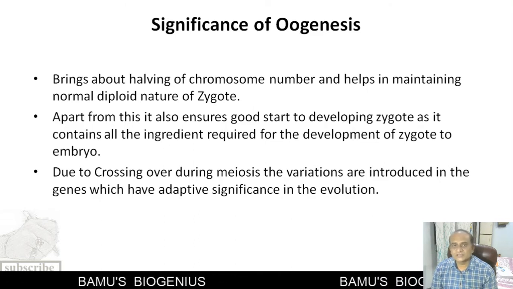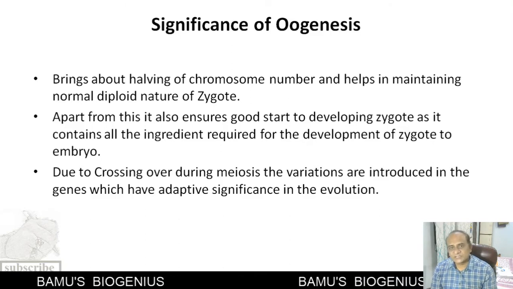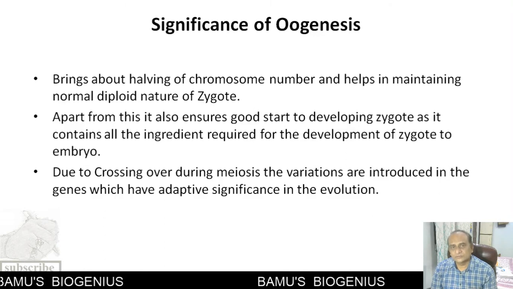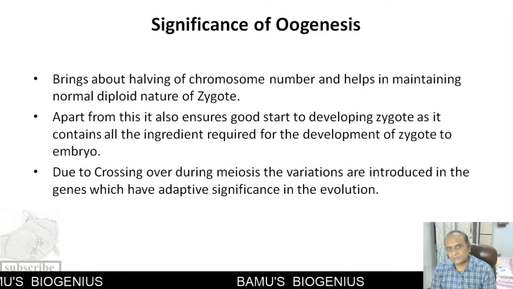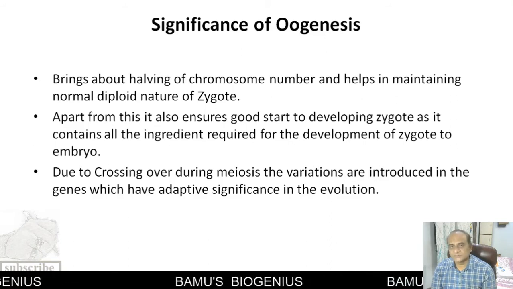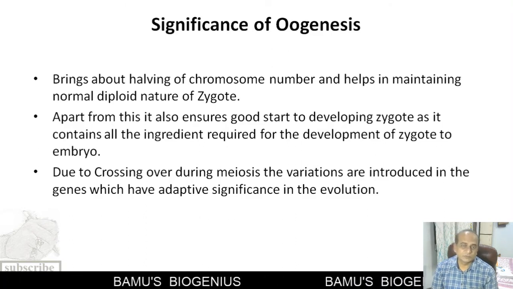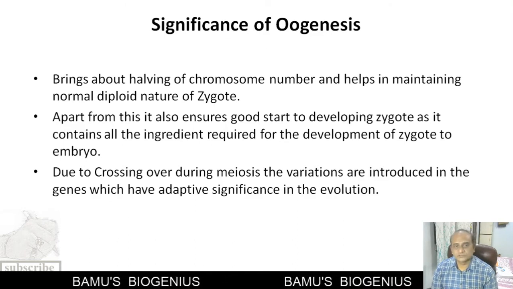Another important significance of oogenesis is that it gives a good start to the developing zygote, because the sperm doesn't have any nutrition, but the ovum that is formed has yolk. In most animals, the yolk provides nutrition to the developing embryo.